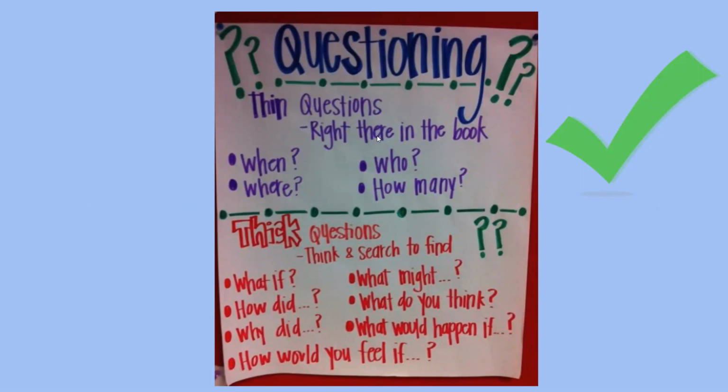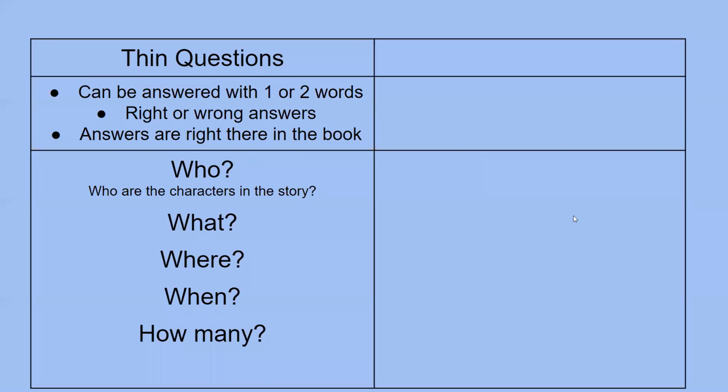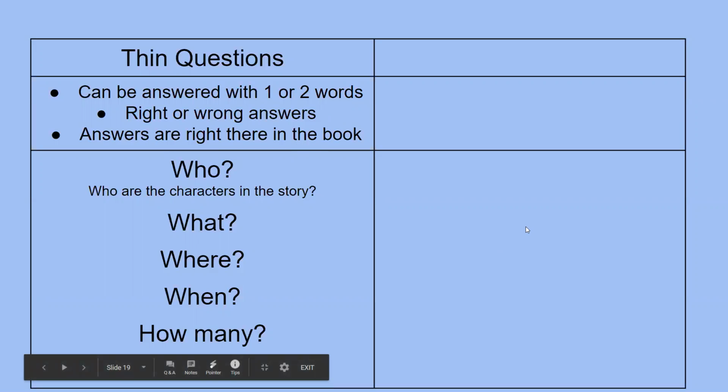This week, we're working on asking and answering thin questions. Thin questions are right there in the book. They might start with when, where, who, how many, and sometimes what. Remember, thin questions can be answered with one or two words, right or wrong answers. They also have answers that are right in the book. Today, we're going to be focusing on answers to thin questions that are already created.